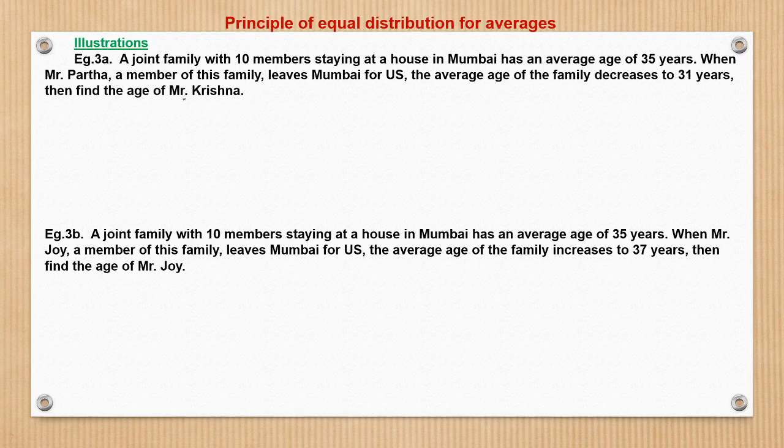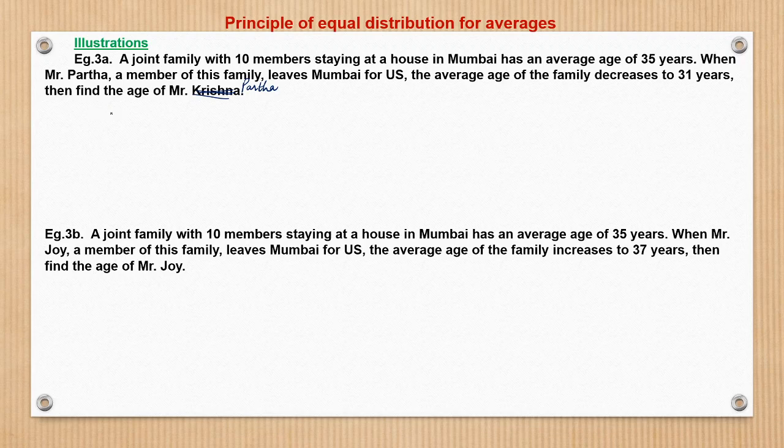Sorry, it will be Partha. Find the age of Mr. Partha. Right. So now see what happens. A joint family with 10 members staying in. So again, I will not go by the equation method that we know how to solve. So I solve using the principle of equal distribution for averages.